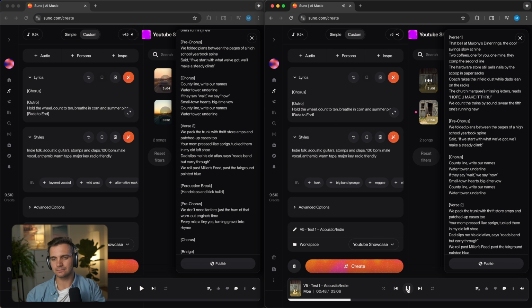We start with what we've got, we'll make a steady climb. County line, write our names, water tower, underline. If they say wait, we say now. Small town hearts, big time vow. County line, write our names, water tower, underline.